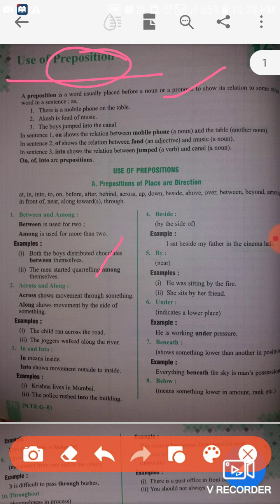Preposition is a word which is used before a noun or pronoun to show its relation with another pronoun in a sentence. For example, there is a mobile phone on the table. So here on is a preposition because mobile phone is a noun, table is also a noun. What is the relation between these two nouns? The word on denotes it.